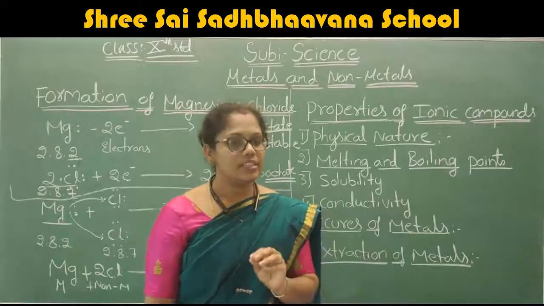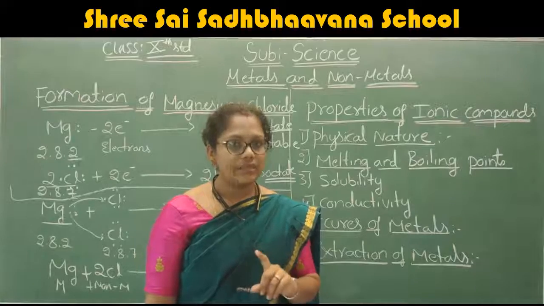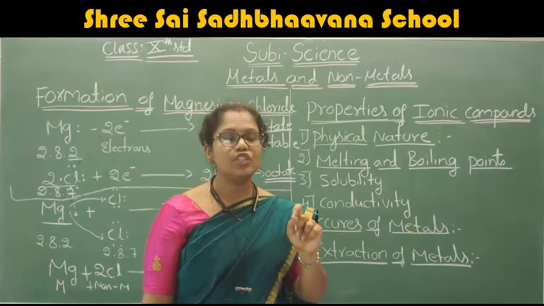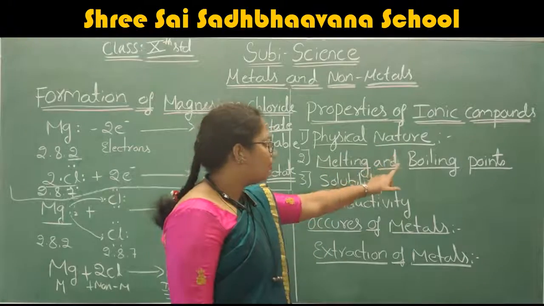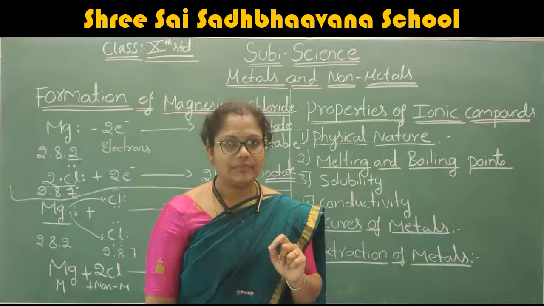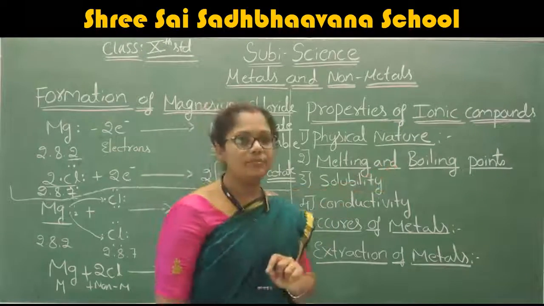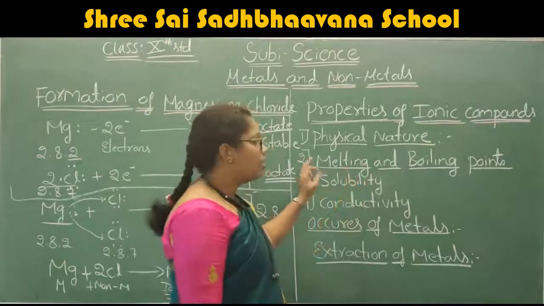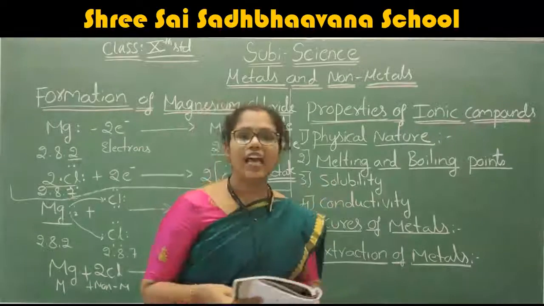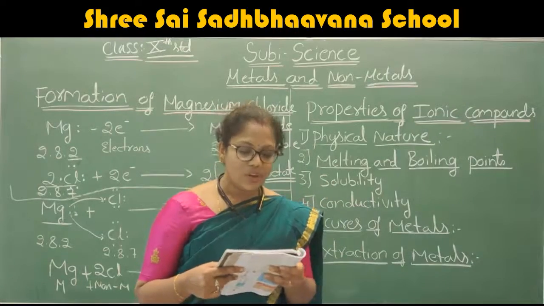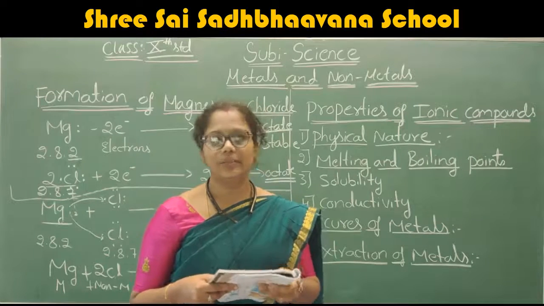You want to know the differences between the melting point as well as the boiling point. Melting point means the solid substance starts to melt, right? That point we call the melting point, and the boiling point means the liquid starts to evaporate. That we call the boiling point. If you look at the melting point and the boiling point of the ionic compounds, they have a high melting point and boiling point.